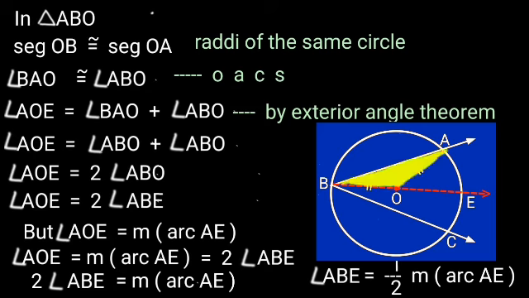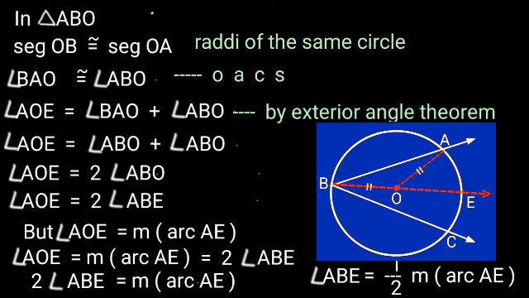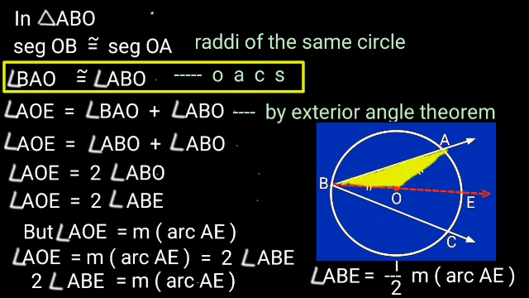In triangle ABO, segment OB is congruent to segment OA. The reason is that they are radii of the same circle. We know that in a triangle, if sides are equal, then the angles opposite those sides are also equal. Hence, angle BAO is congruent to angle ABO. The reason is opposite angles of congruent sides.